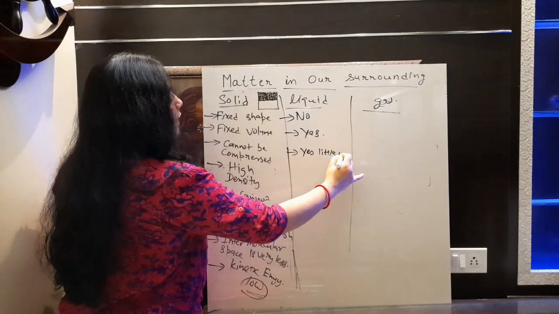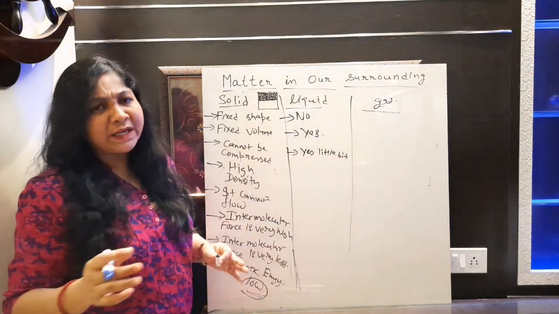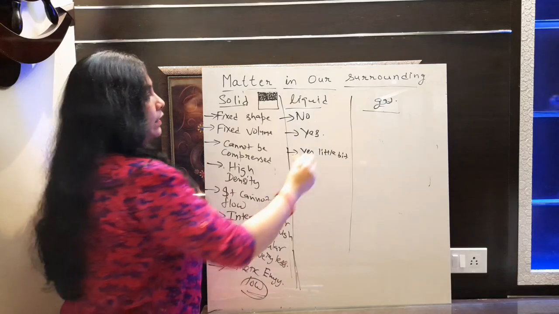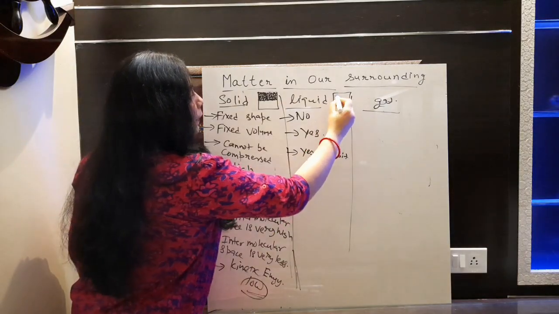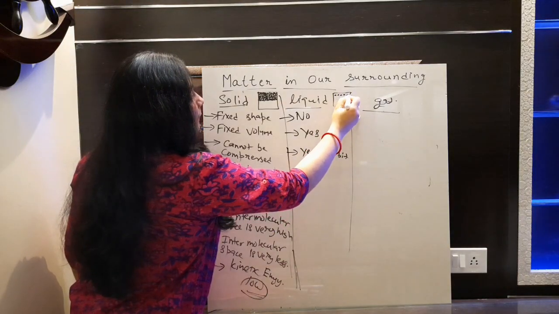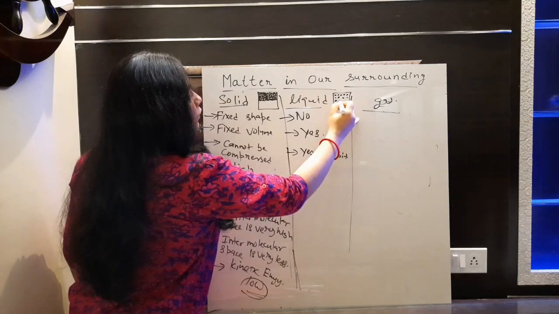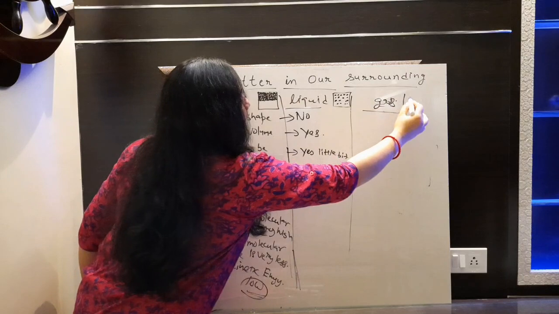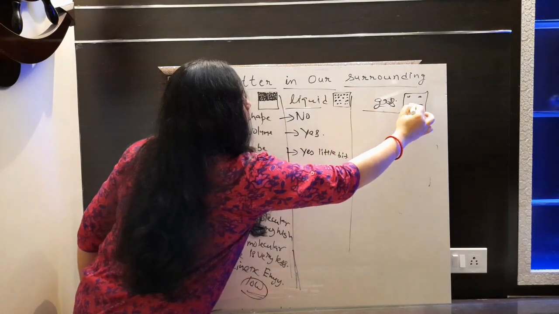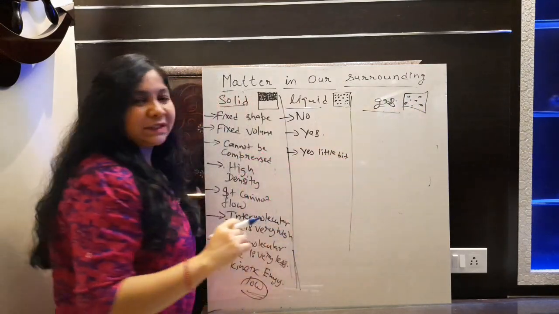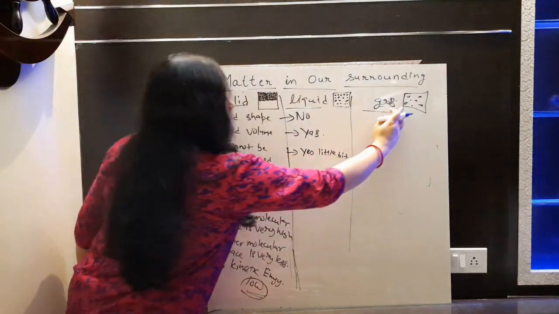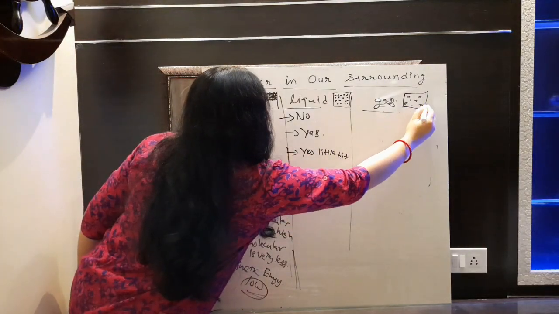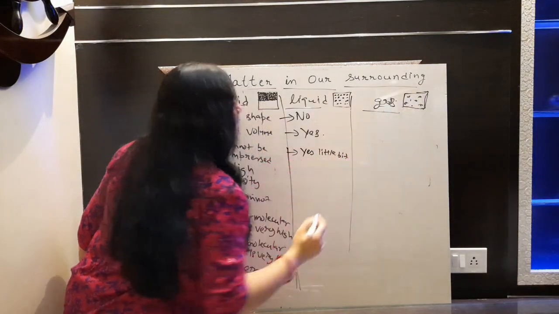थोड़ा बहुत कर सकते हैं, because there is some space in between liquid as compared to solid. If we make a model of liquid, then it will be like this. Fine. ऐसा कुछ बनाएंगे liquid का. So there is some space you can observe here. And अगर गैस का बनाना है तो it's that much. Fine. So this is liquid, solid and gas particles arrangement that we are doing here.